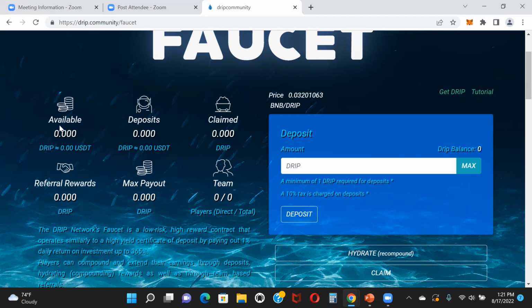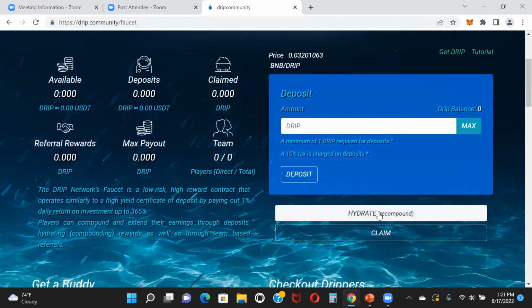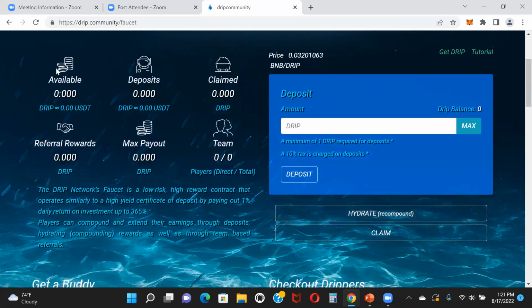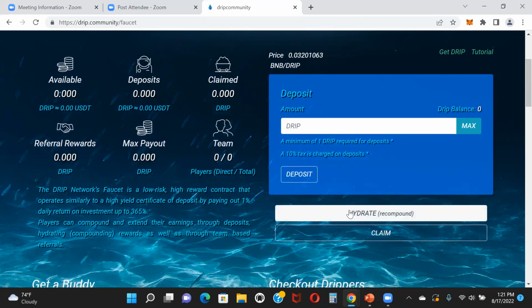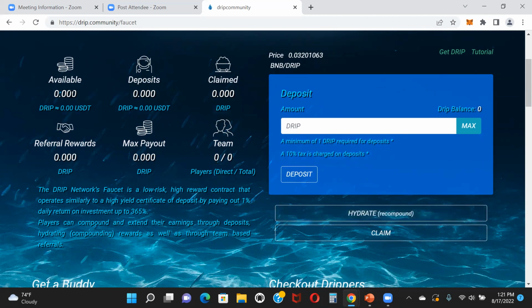Now, once you start accruing rewards here, this is where you would actually hydrate or compound. Let's say you have a balance that's accruing over here. You can come in here, click this button and hydrate, which basically takes your available balance and throws it back into your deposit balance, so you can continue to grow your deposit balance.